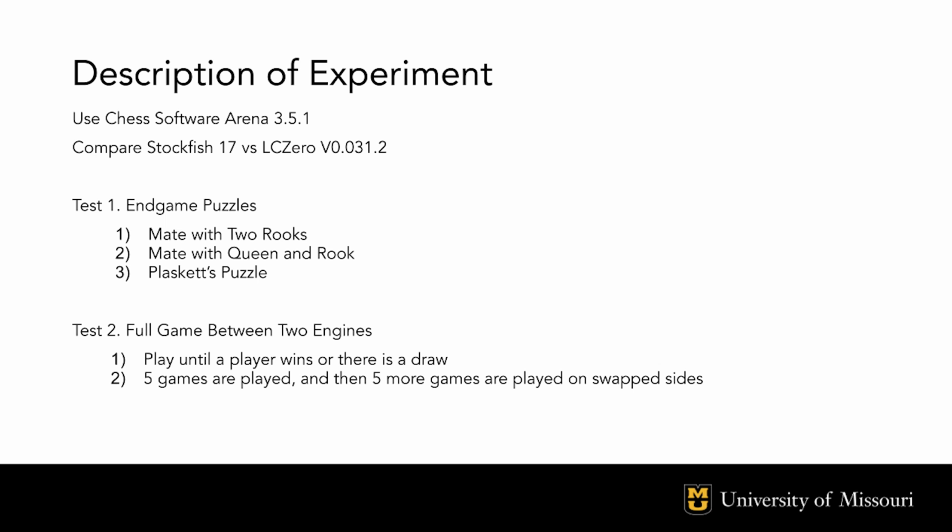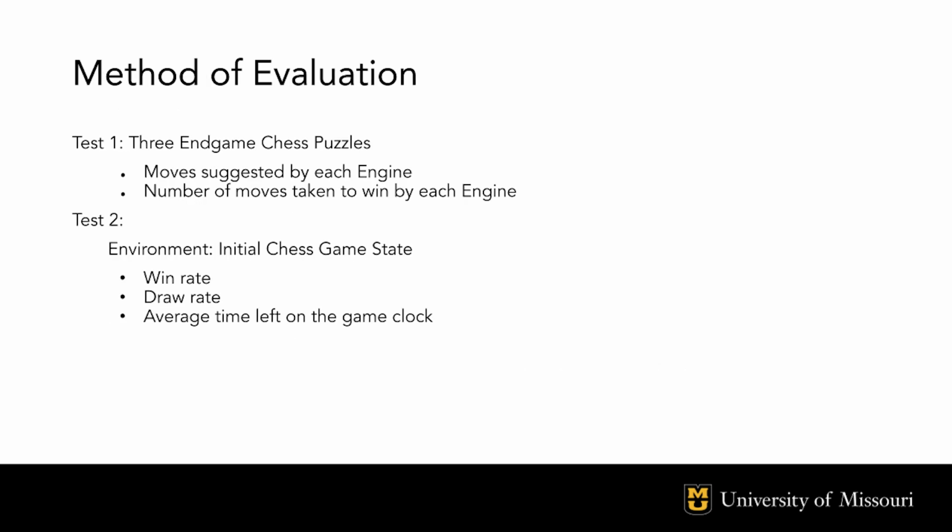Our experiment will be divided into two parts. In test 1, we analyze the performance of both engines by running them through 3 different endgame puzzles. 2 are fairly simple, and the last one is rather complex. And then our second test will involve both the engines competing directly against each other and making observations about their performances.